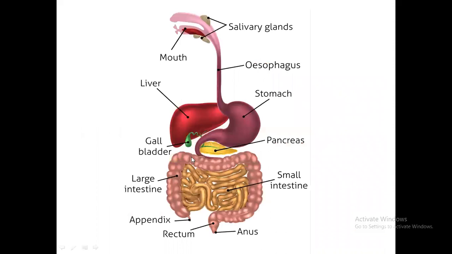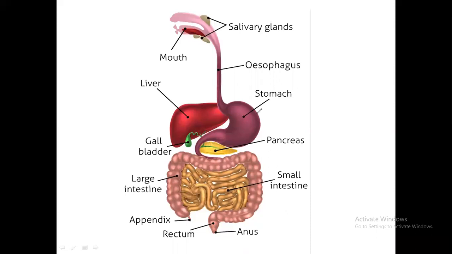This is the pancreas, a leaf-like structure, yellow color. That is the salivary glands producing the saliva inside the mouth. Then after that, the food comes to the esophagus, and by the help of peristalsis movement it comes to the stomach.